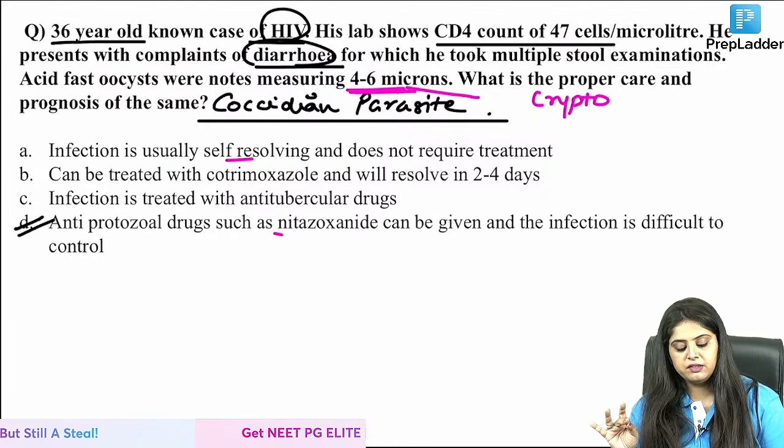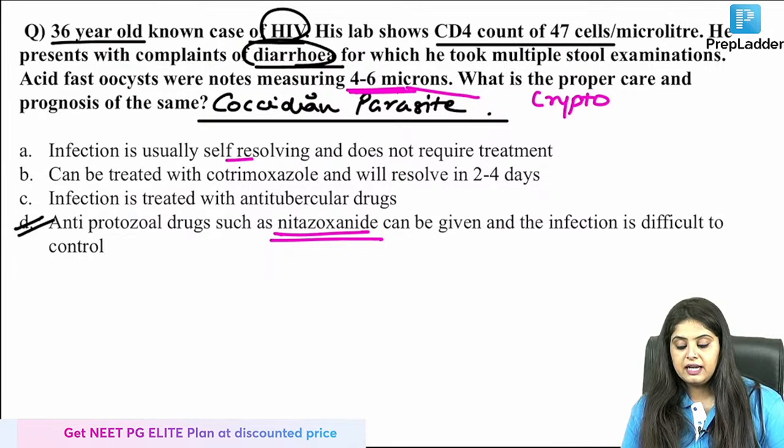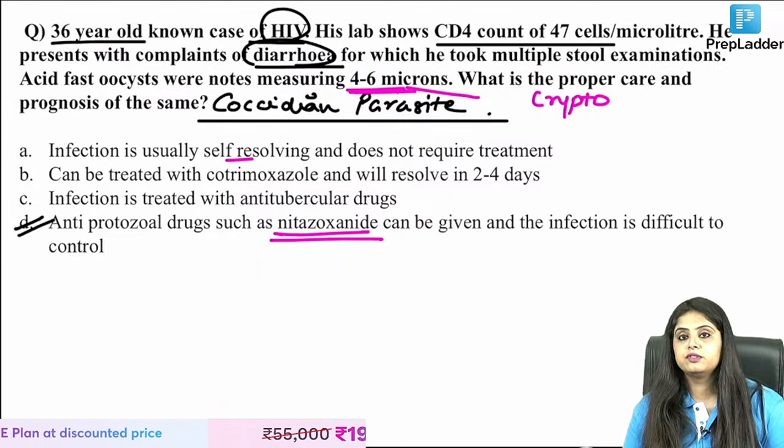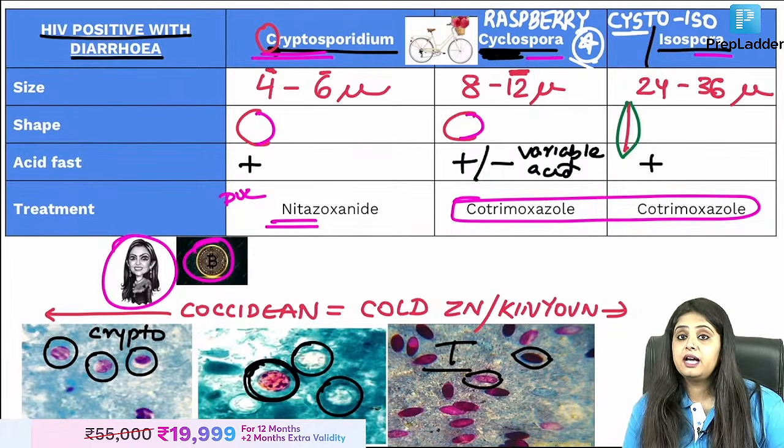So what is the treatment? Nitazoxanide is given. I think then I don't need to read the other options. It is pretty obvious. Now coming to the INI-CET question.